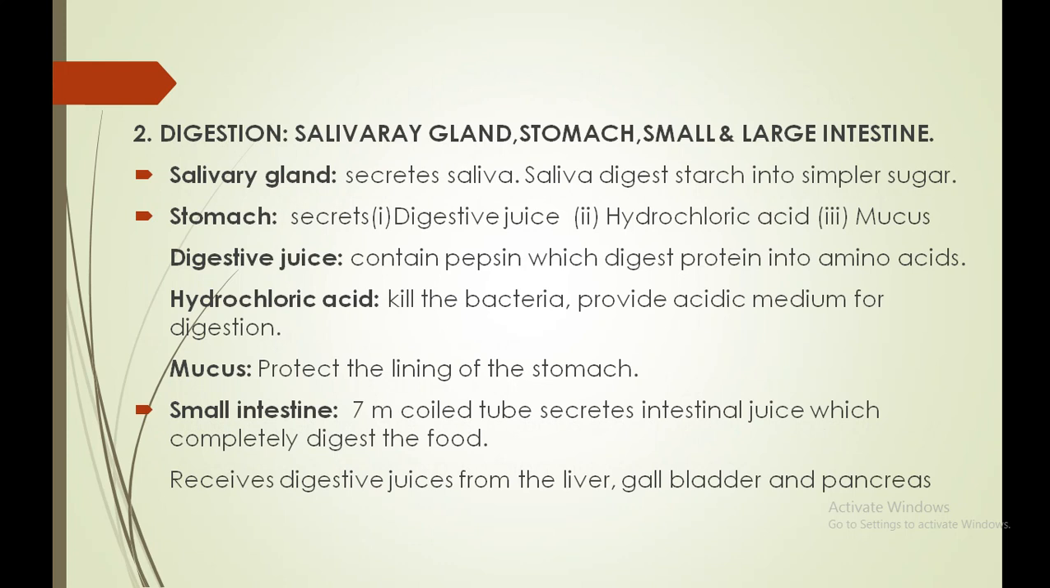Next, after completion of the stomach, the food further moves into the small intestine. The 7-meter coiled tube is considered the small intestine. It secretes one juice named intestinal juice. Inside the small intestine, along with the intestinal juice, it receives further digestive juices from the liver, gallbladder, and pancreas, and hence the complete digestion happens in the small intestine. Okay, so this is the digestion.